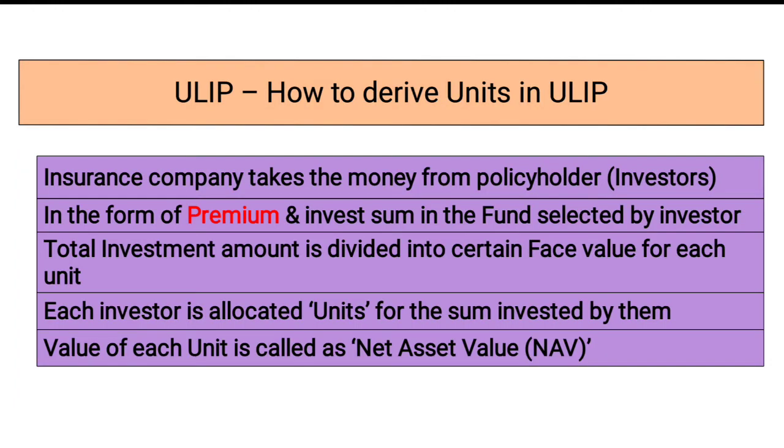Now, how are the units allocated in ULIP? The insurance company collects the money in the form of premium from the investor and puts the amount as per the choice of the investor. Then the total amount collected from each policy holder is divided by a certain face value decided by the insurance company, and with that they get the units, and each unit is distributed to the investor, and the value of each unit is called the net asset value, that is NAV.